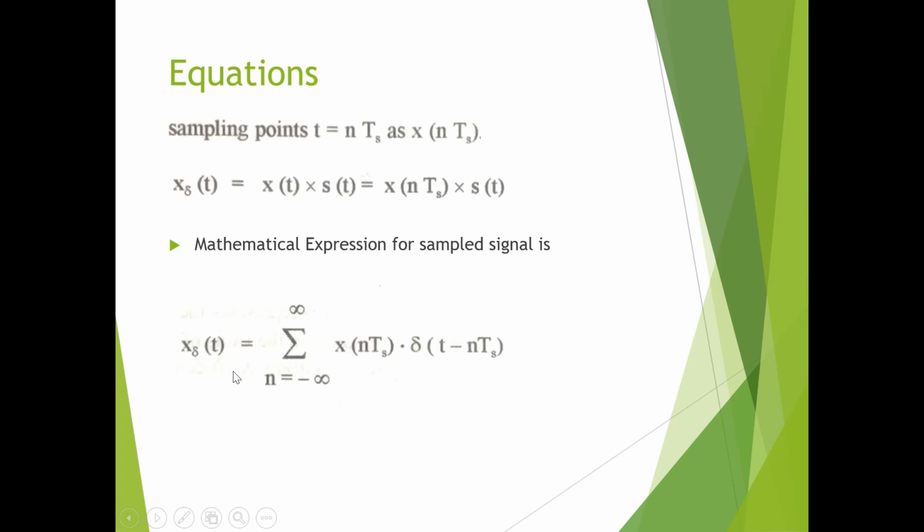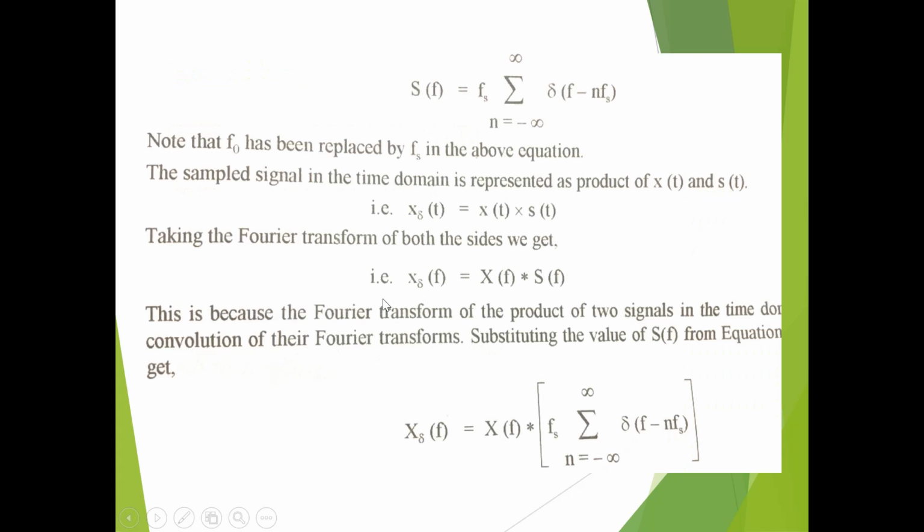So this is the equation for the sampling signal. S of f, that is, we can find out the Fourier transform of s of t, that is S of f is equal to summation of n equal to minus infinity to infinity del of f minus n fs. Similarly, we know the sampled signal in the time domain is represented as a product of x of t and s of t, whereas in the Fourier transform or frequency domain, we can rewrite this as x del of f is equal to x of f convolved with S of f.